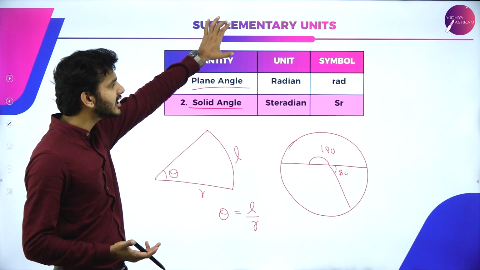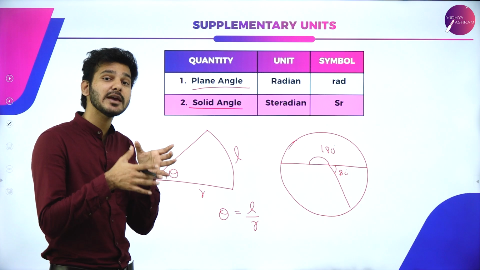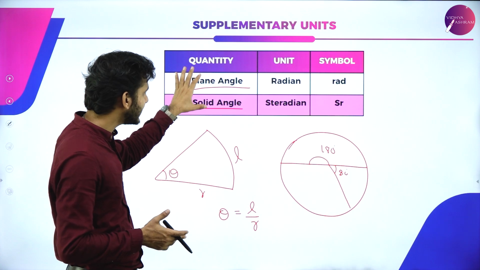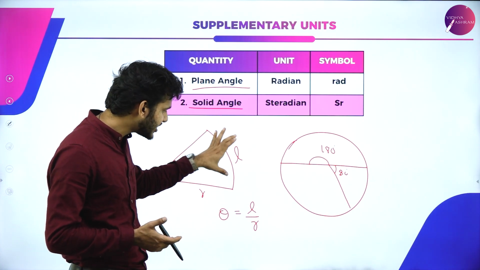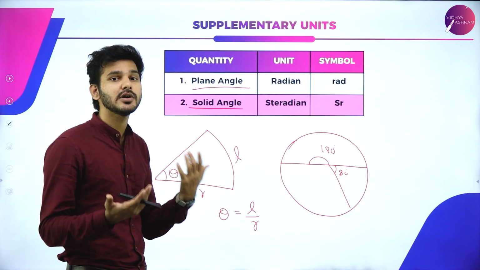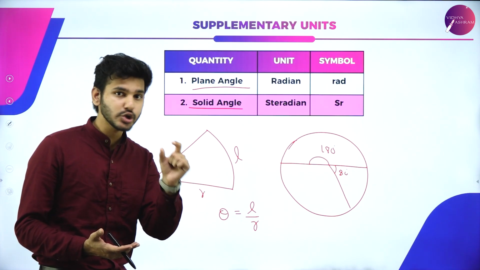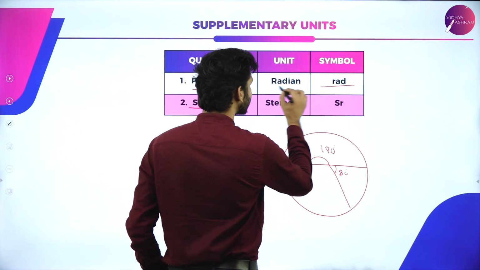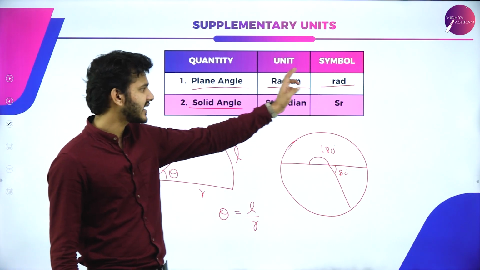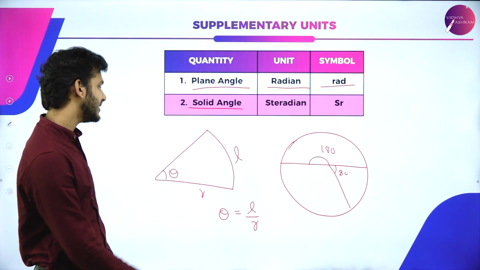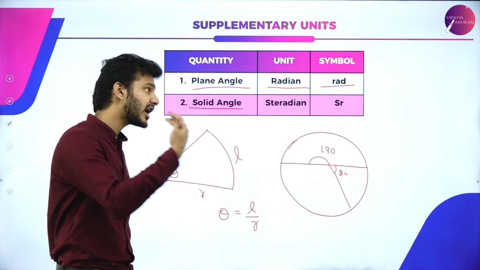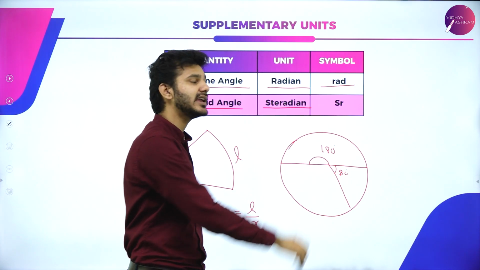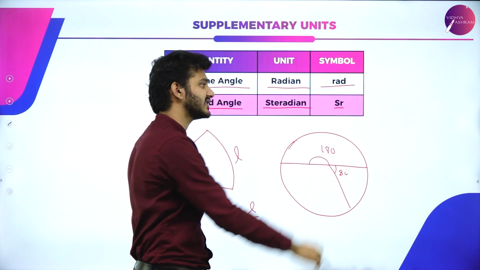So all the supplementary units, these two units are actually dimensionless. What are dimensions? I'll just tell you, but just remember that these are ratios. These are ratios of length, so they don't have any particular dimensions. But they do have units, and for this particular angle, the unit is radians, or we measure it in rad. So we write it as rad and the unit is radian. And this is for a plane angle. Now we also have one more angle, which is solid angle, which is used to measure in steradians, and it is SR. The symbol is SR.